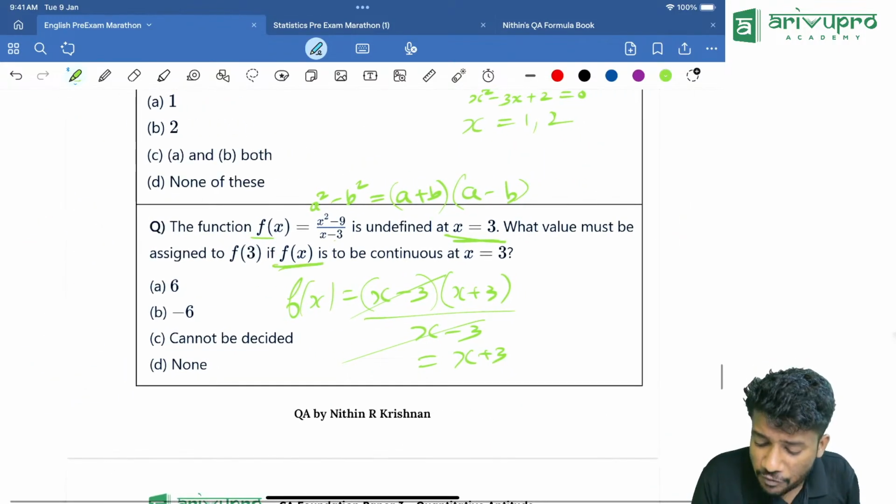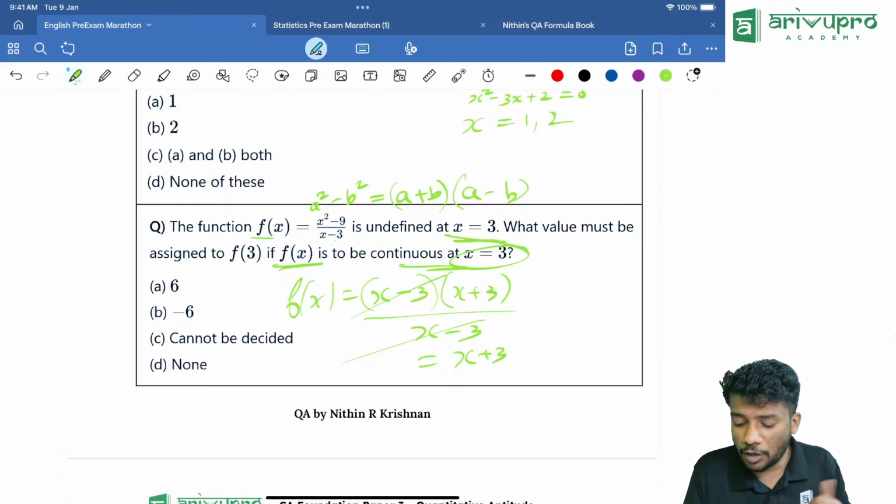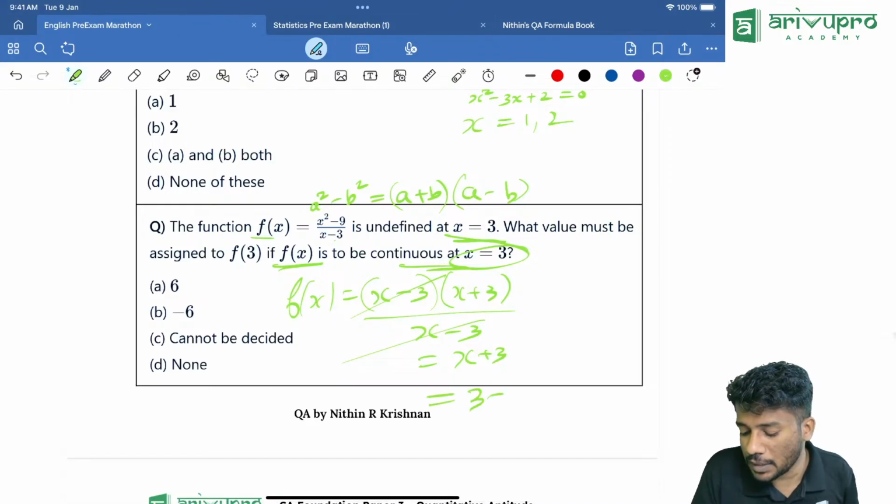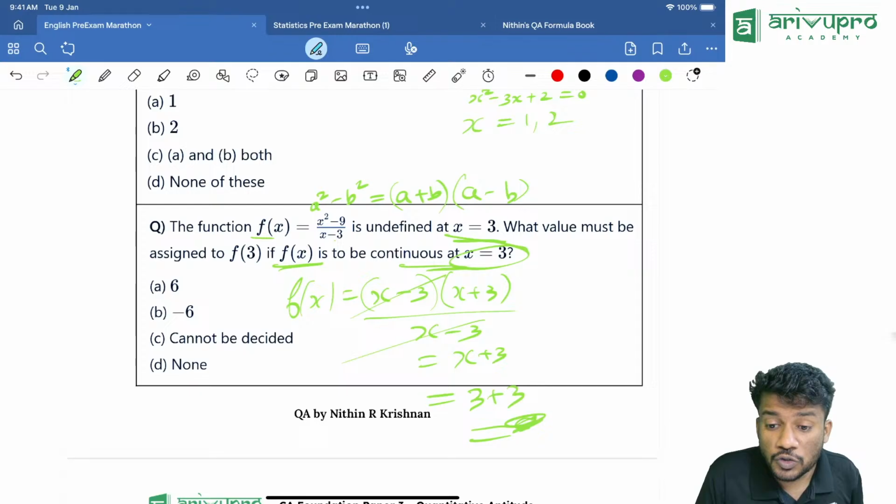Then they are asking for f of x to be continuous at x is equal to 3. How much? Instead of x put 3. That will be 3 plus 3, which is equal to 6.